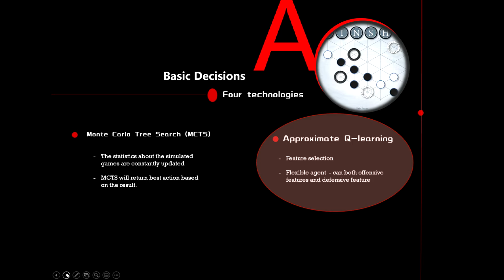The last two techniques are Monte Carlo tree search and approximate Q-learning. MCTS will simulate the games and constantly update to get the final result. It will return the best action based on that result. Approximate Q-learning can store both offensive and defensive features of the game state as well as corresponding weights. It can return the action to interrupt the opponent's move. In the final tournament, we chose approximate Q-learning as our final technique.